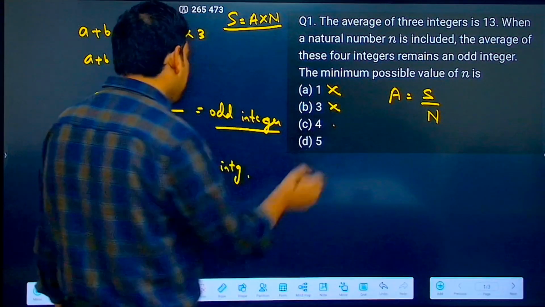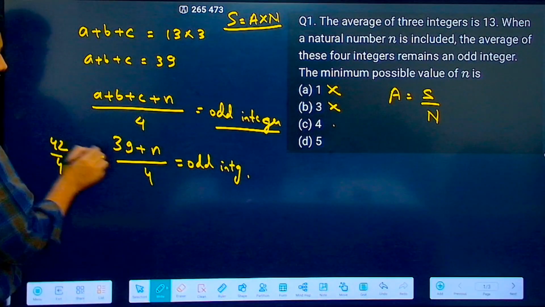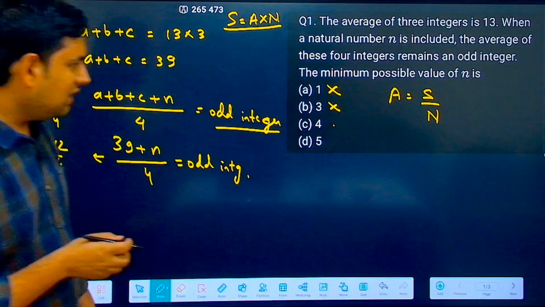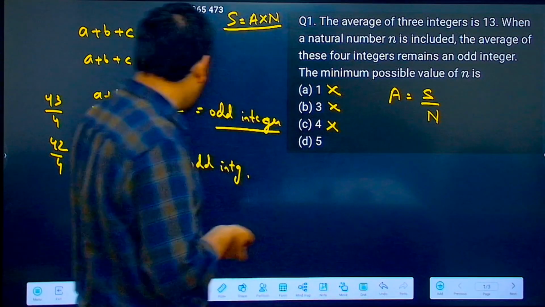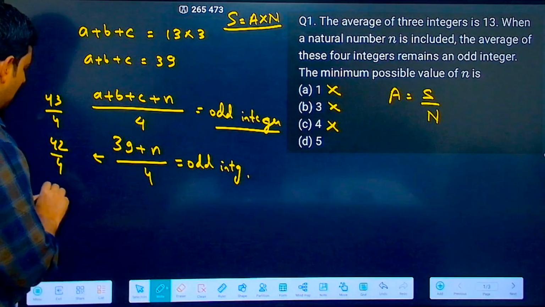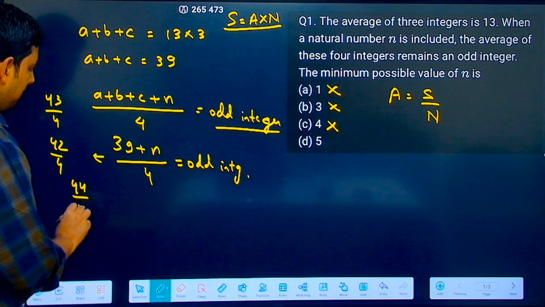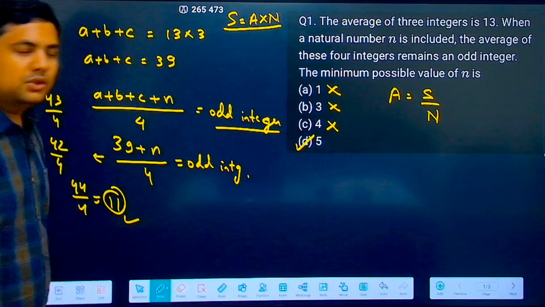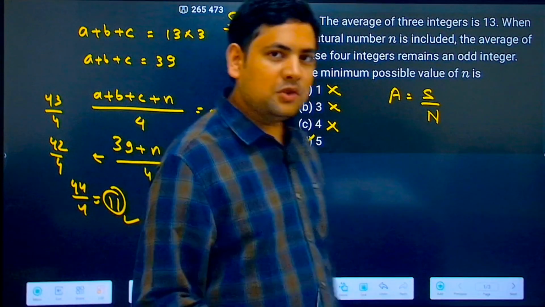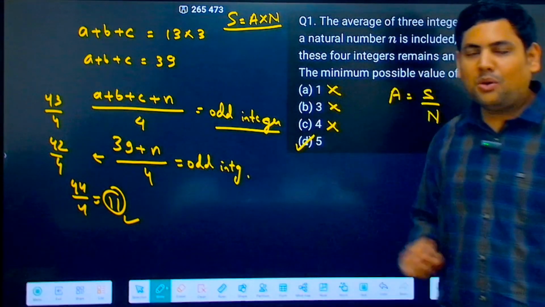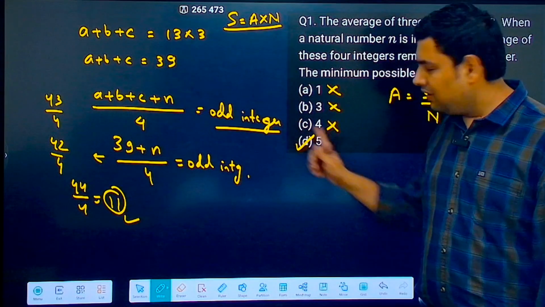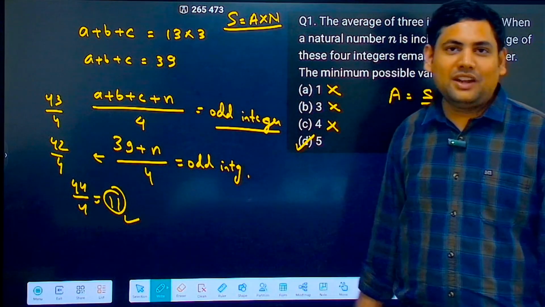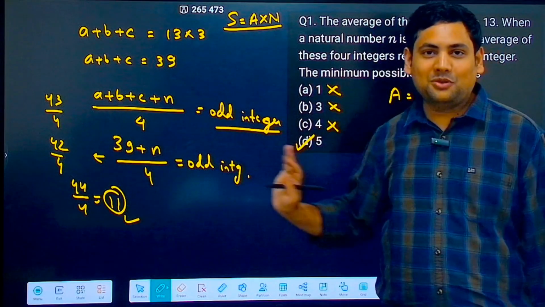Then, let's try 4. So what will you get? 39 plus 4 becomes 43. 43 by 4. Again, not divisible, won't be an integer. Last, 39 plus 5. 39 plus 5 will be 44. 44 by 4 is 11. 11 is also an odd integer. Answer becomes D. I have told you this obscene number of times. If you have to do the same operation in all the options, you always start with D. If you had started with D, you would have immediately got to the answer. This is just to show you how to do it.